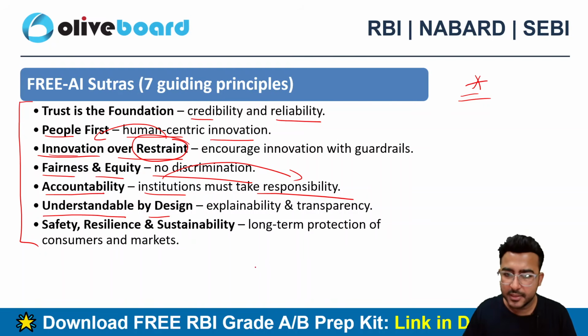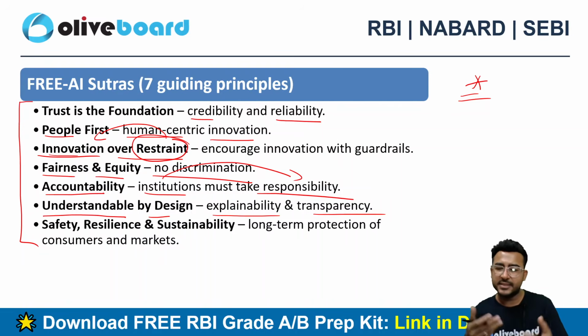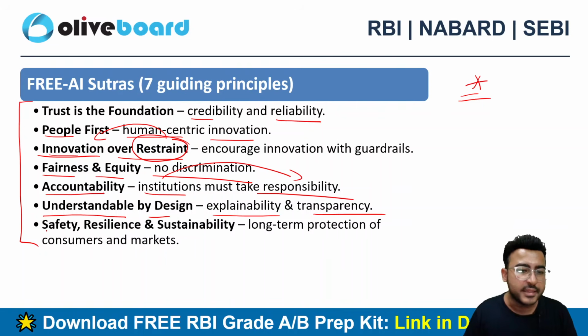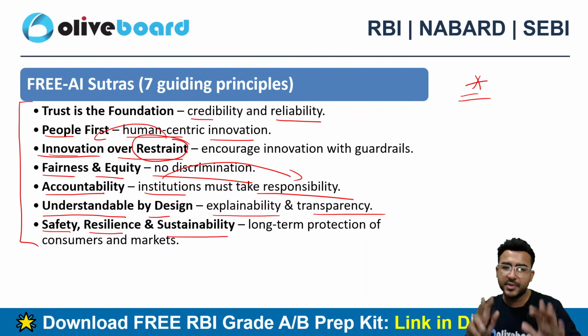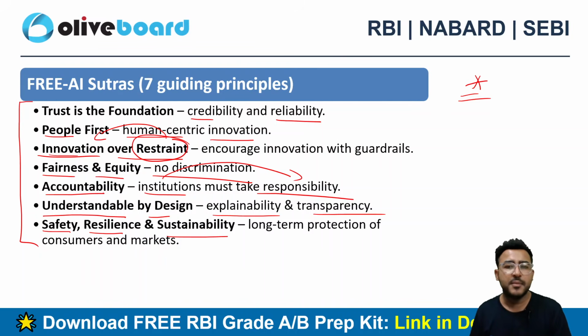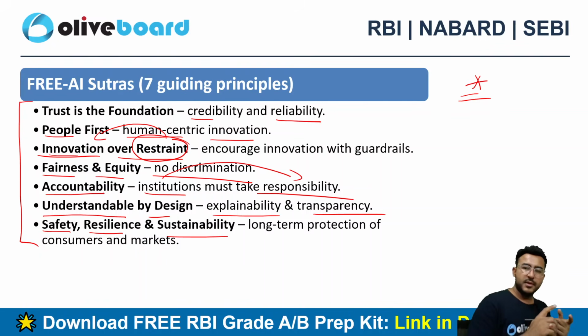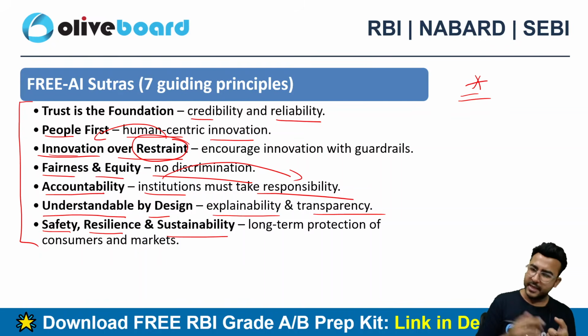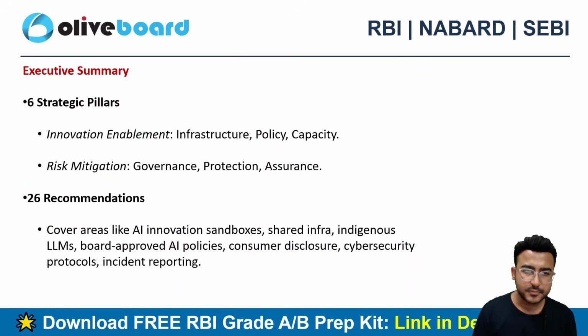Understandable by design. It should be simple enough, transparent enough, so that we can easily understand it by the design itself. And the last one is safety, resilience and sustainability. So these are the 7 guiding principles that have been published in this report, right? So very, very important, guys. Please try to remember the headings of the 7 guiding principles at least, which are the FREE AI sutras, right? It can help you in the descriptive examination, plus directly objective के अंदर भी आ सकता है.